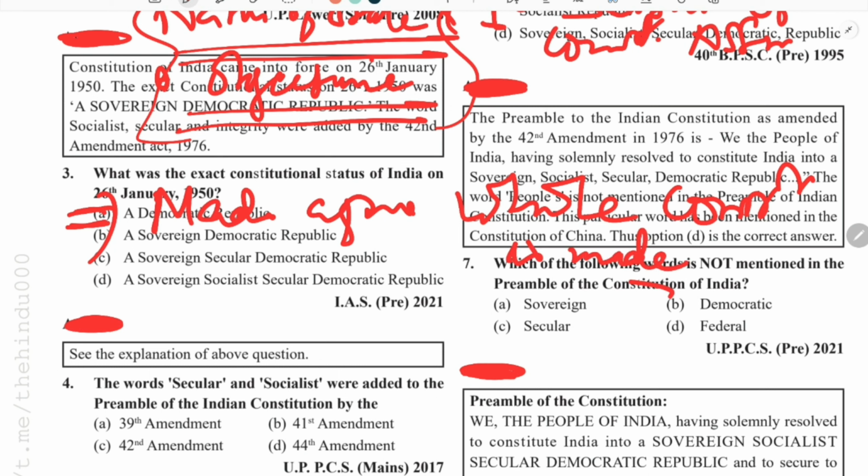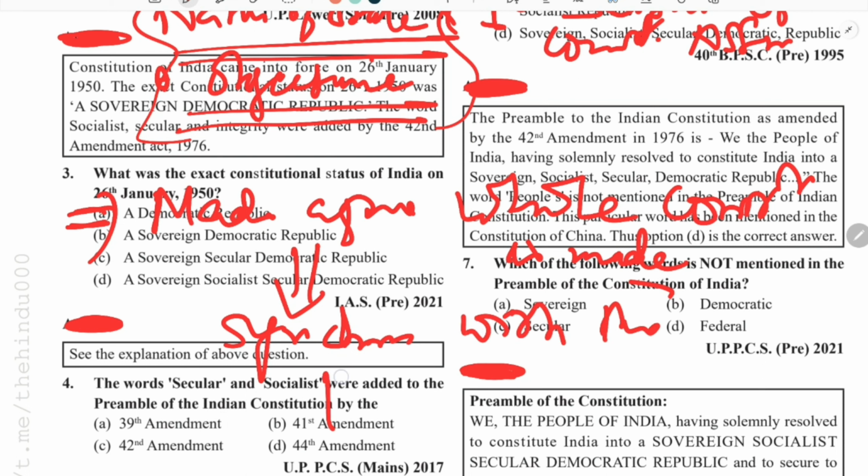The reason behind making the preamble after the whole constitution was made is simply that the preamble is well synchronized with the philosophy of our constitution. It is like the soul of the constitution, which was put in this preamble.